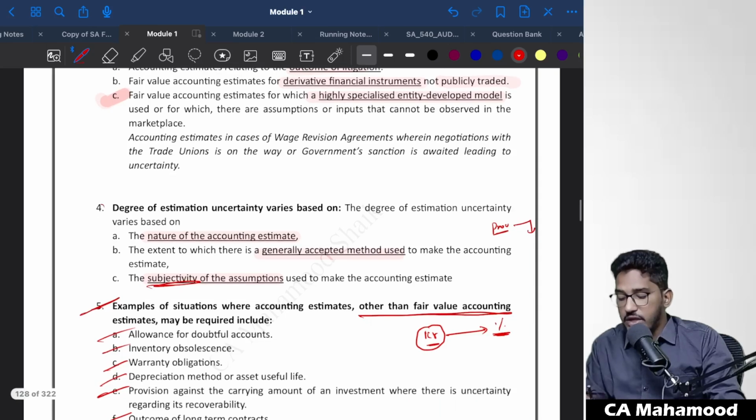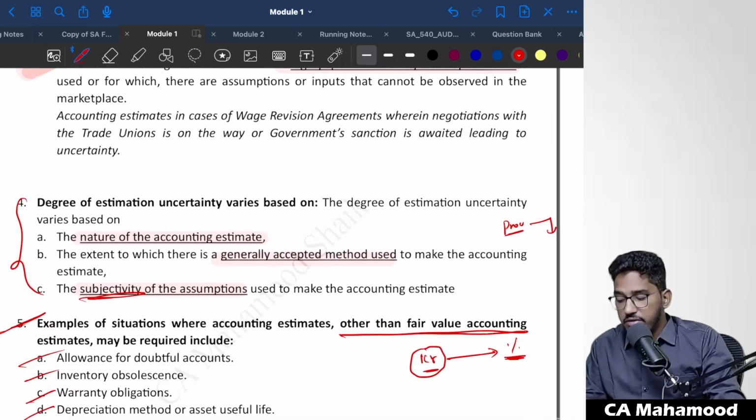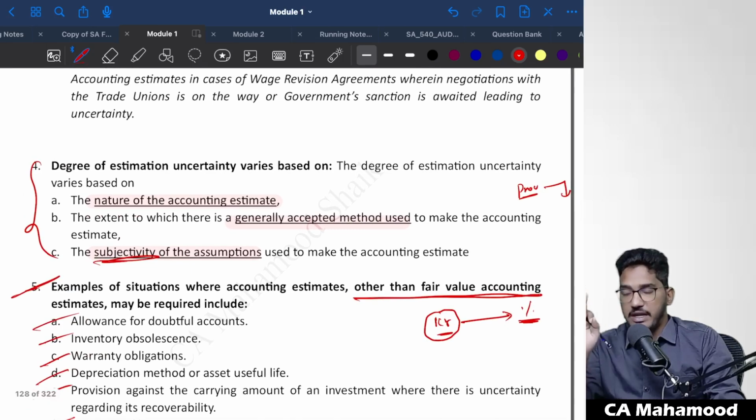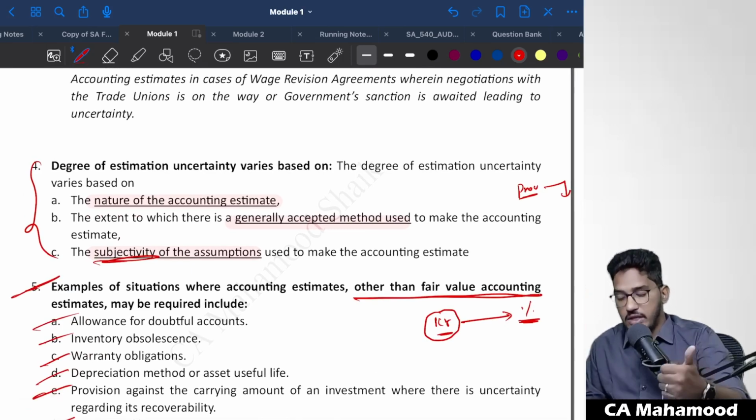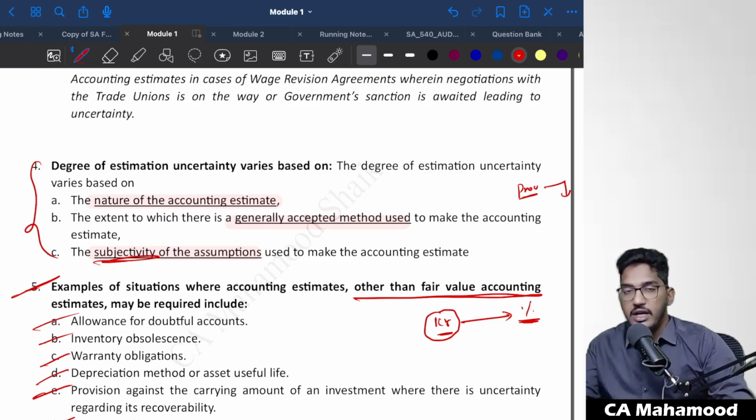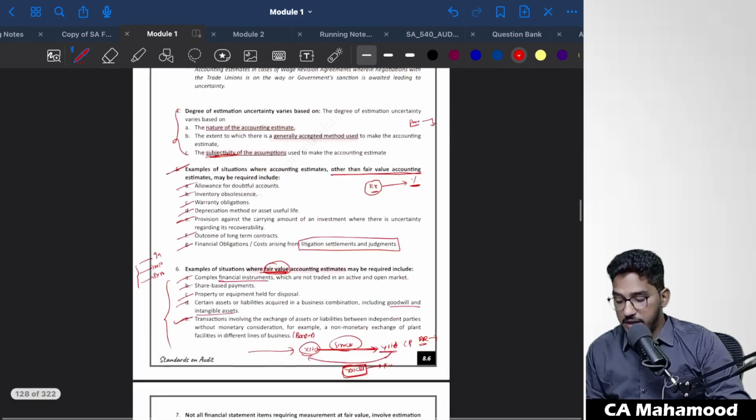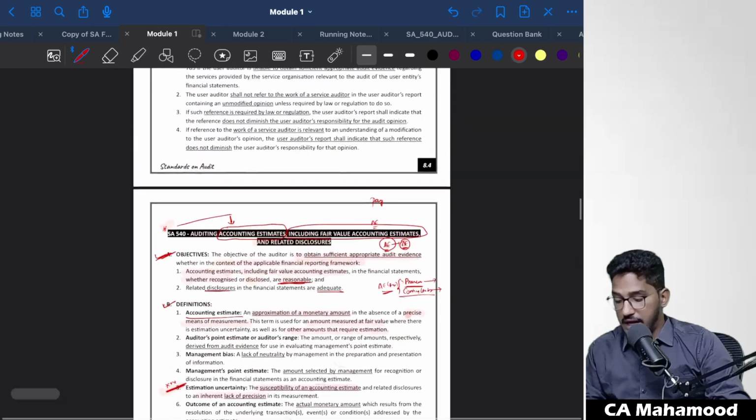Now they are giving a conclusion. Generally, whether estimation uncertainty will be high or low, it depends on three factors. What are the three factors? It depends on the nature of the accounting estimate. It depends on what method you are using for determining the accounting estimate. It also depends on how much subjectivity, how much bias is involved in determining that accounting estimate. Clear? Able to understand everybody? So with this, we are done with this as well.